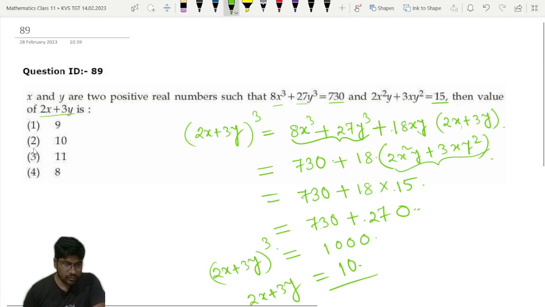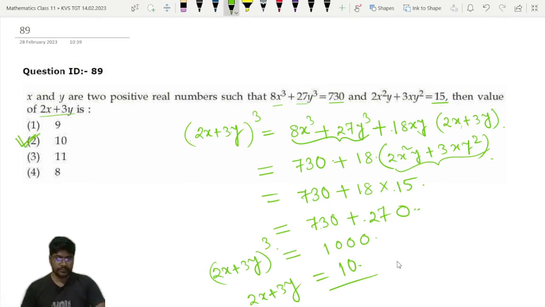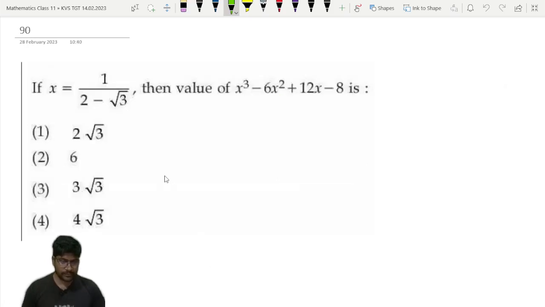So option number 2 is the correct answer here. So hope it is clear to everyone. If after that also you have any kind of doubt, you can ask me in the comment section and I will try to reply to you in the next video. So let's move to the next question.